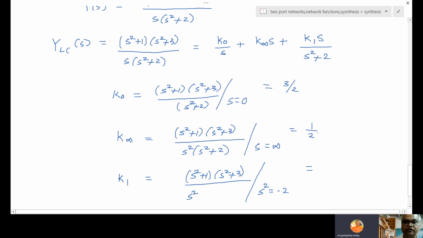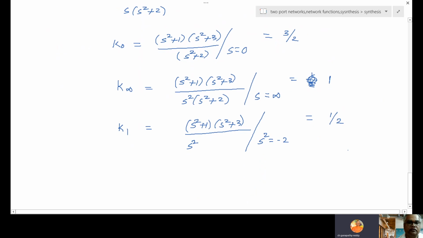Here K infinite is 1. K1 will be 1 by 2. K1 answer is 1 by 2. K infinite answer is 1. Now YLC of S equal to 3 by 2 by S. K infinite is 1 now, so yes.